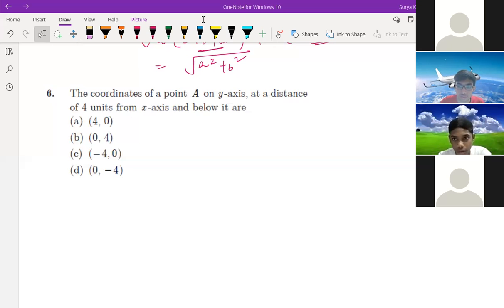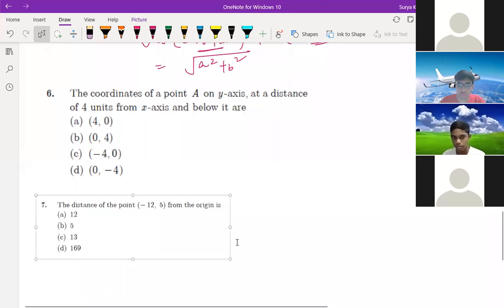Sir, I got the answer. Answer is D: 0, comma minus 4, right? Others, you also got the same answer? Yes, sir, I sent you in the chat box. Okay, fine. Now question number 7. Chanchal, you are getting it or not?